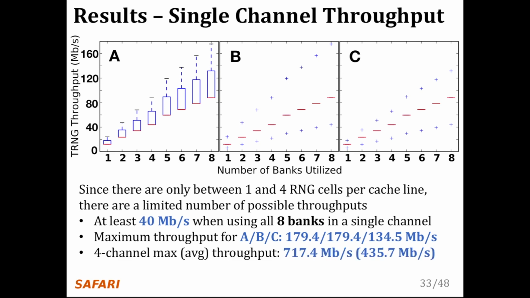When we parallelize across 4 channels of DRAM, which is often available on most systems, D-RaNGe can produce random numbers at a maximum of 717 megabits per second and an average of 435 megabits per second. Now let's take a look at the system interference results.